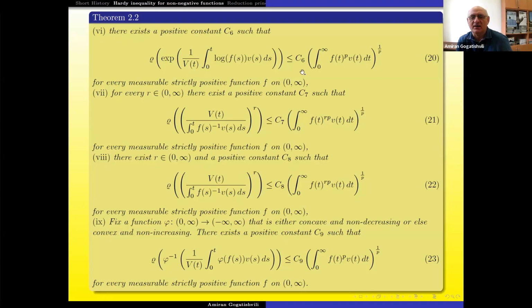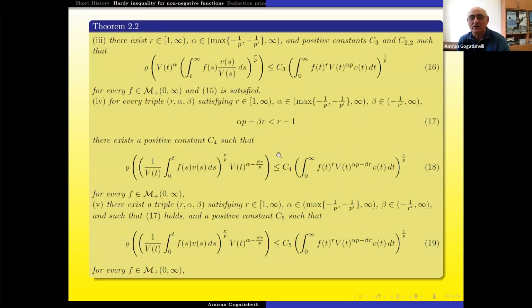This geometrical mean, the Polya-Knopp operator, and the harmonic means, with the following average. Can you see phi? If this function phi is either concave and non-decreasing, or convex and non-decreasing, in this case, this inequality, where this average is here, is satisfied if and only if some Hardy inequality, which was mentioned in the beginning. Can you see this Hardy inequality?